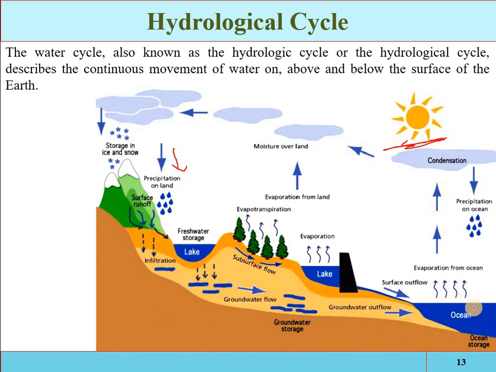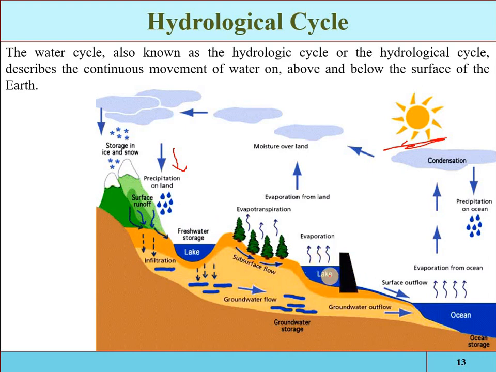If you have water bodies, then with the help of solar energy the water will be evaporated from the liquid state into the vapor state, and in the atmosphere it is condensed and falls in the form of rain, snow, hail or sleet. Then there are two types of movement on the surface of the earth or underground, and these movements of water are governed by gravity.